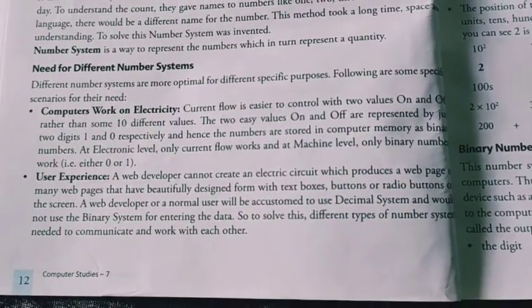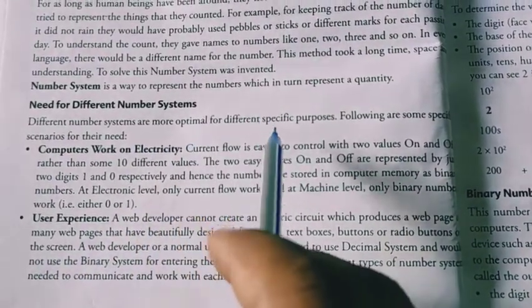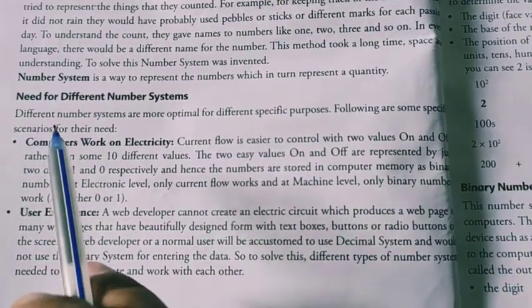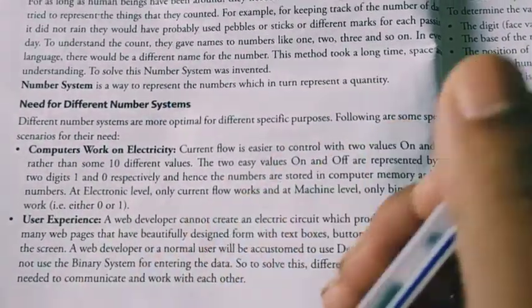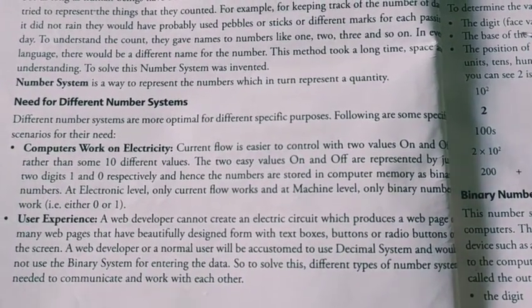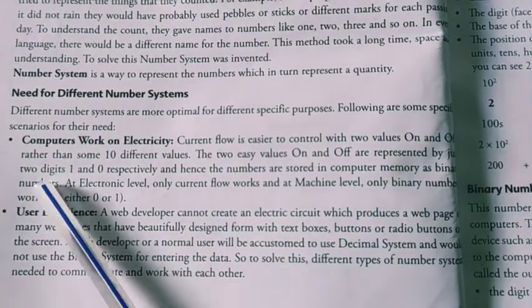1, 2, 3, 4, 4 types of different number systems are there. What are the needs of these systems? Different number systems are more optimal for different specific purposes. Following are some specific scenarios for their needs. If there are different number systems, it means they have different work also. That's why they are different number systems. Because of that we are using them.